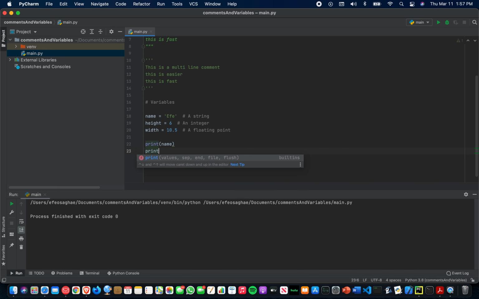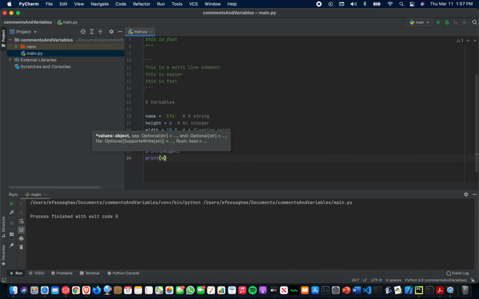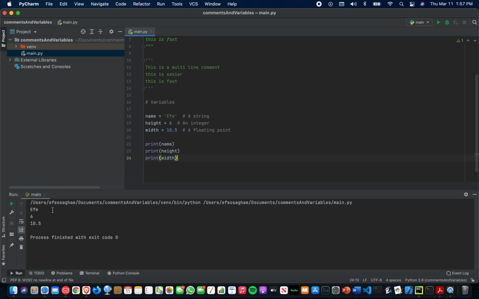And let's print the letters. Height. Let's print width. Now, when we print, we should see our result down here. We should see our name, FA, the value of height, and the value of the width. There we go.